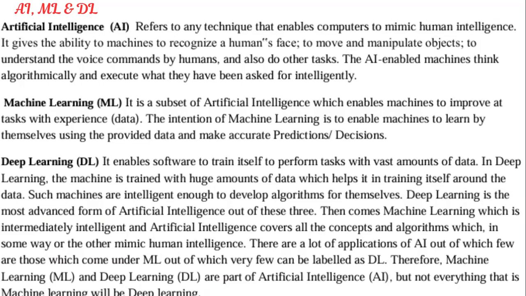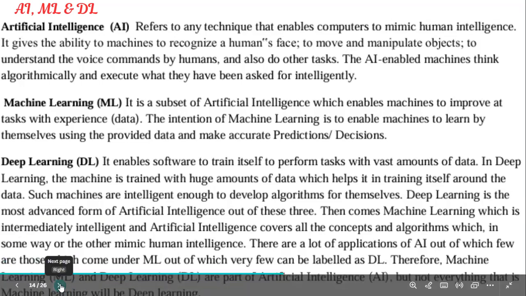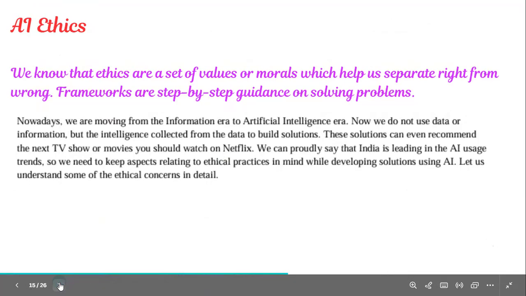Human intelligence. There are a lot of applications of AI, out of which a few come under ML, and a few can be labeled as DL. Right? But one point is very important, children. Not all AI applications will be deep learning applications. So last year they asked a direct question from this for 4 marks, but this year I'm thinking, since they had already asked for 4 marks, there is a scope of asking this in the 2 marks or in the objective. So please concentrate on this topic also, children.